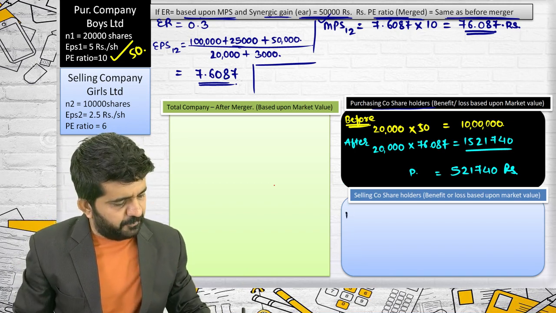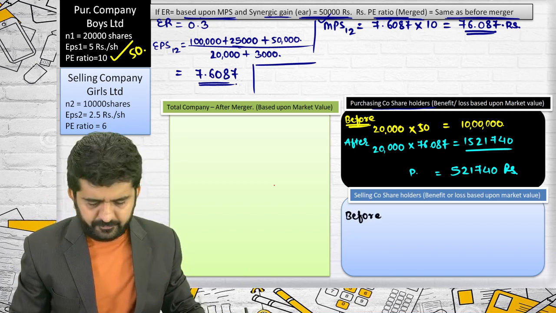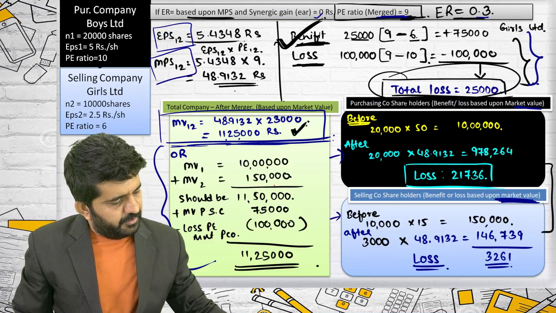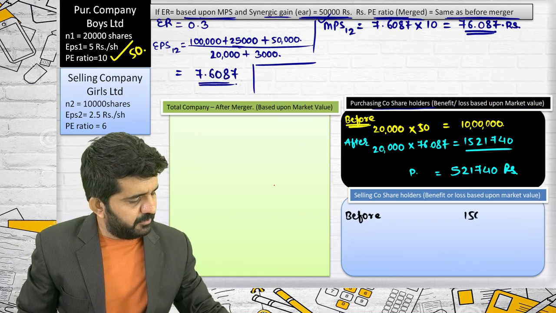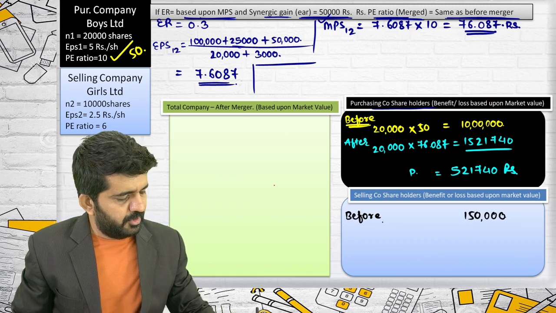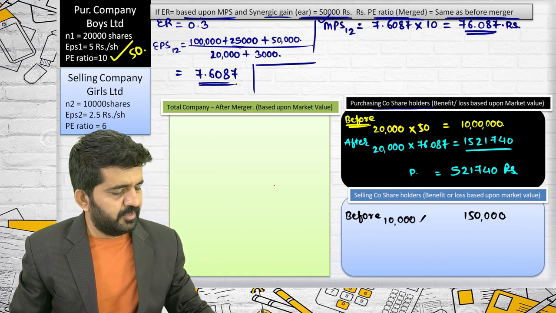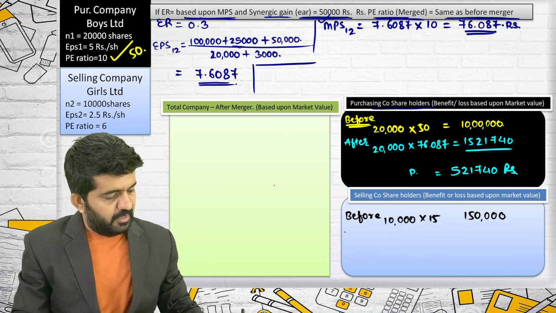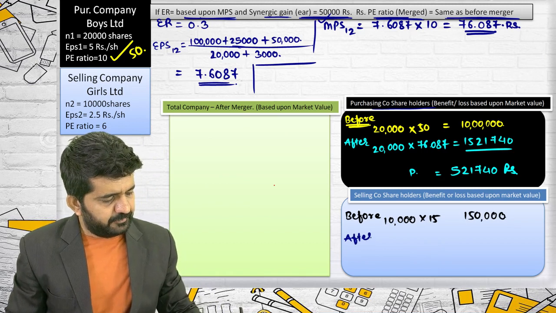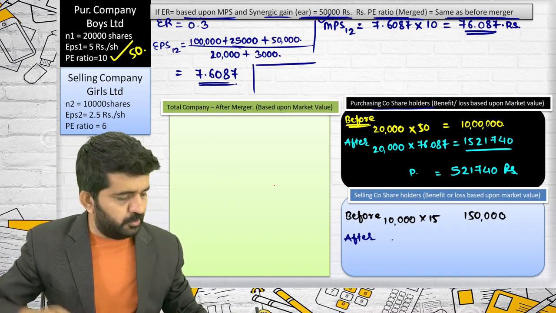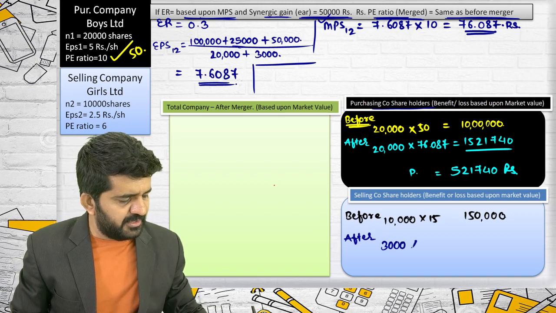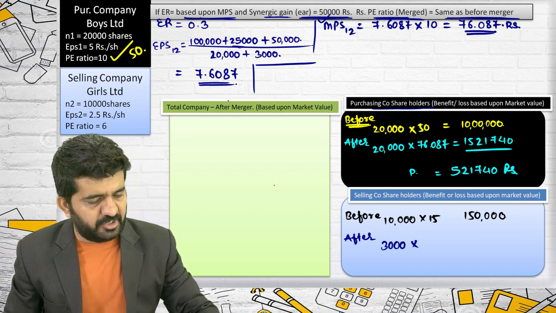Shareholders of selling company, before they were having 1,50,000. It was 10,000 into 50. After they are having 10,000 into 0.3, 3,000 shares. Now, the shares are of merged entity.